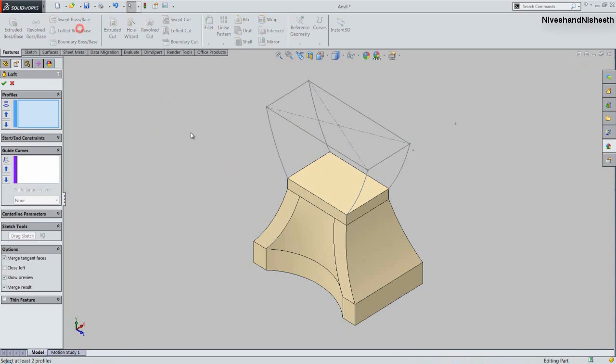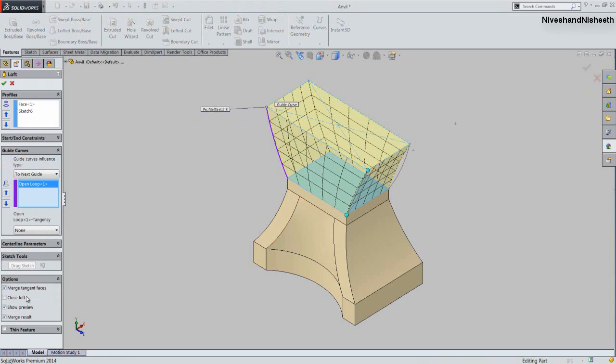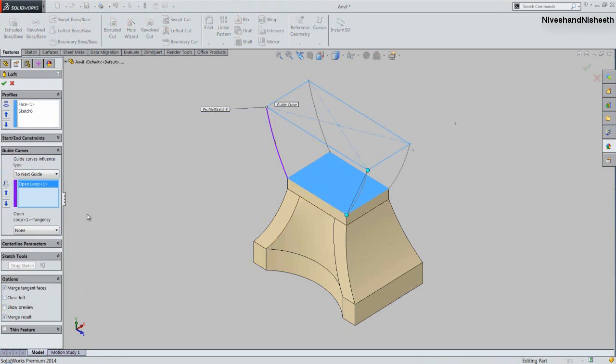We will create another loft feature by selecting these guide curves. Okay, that's it.